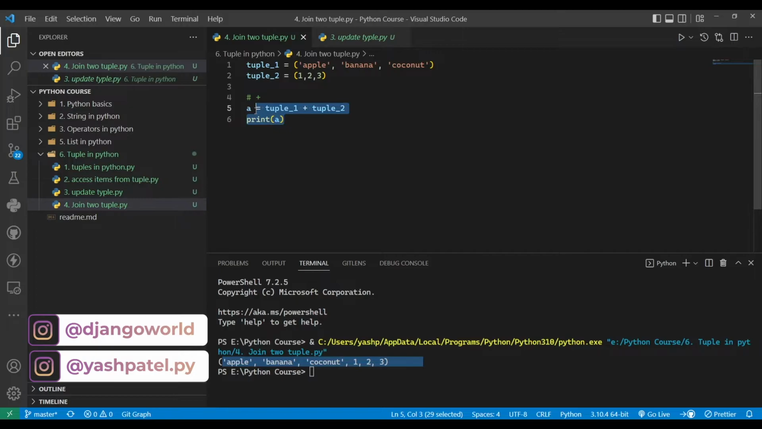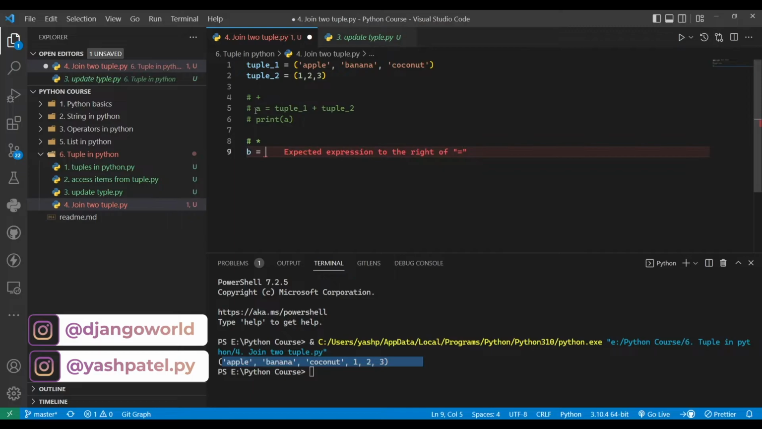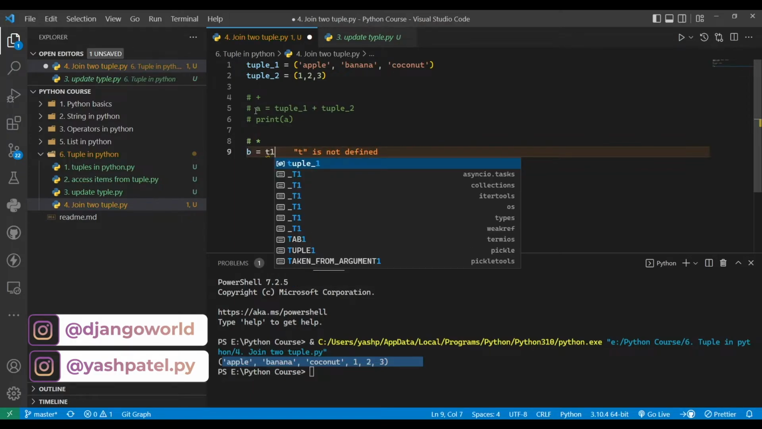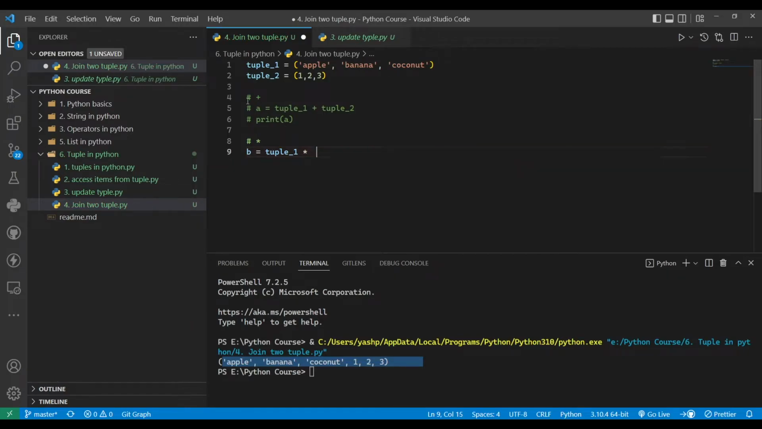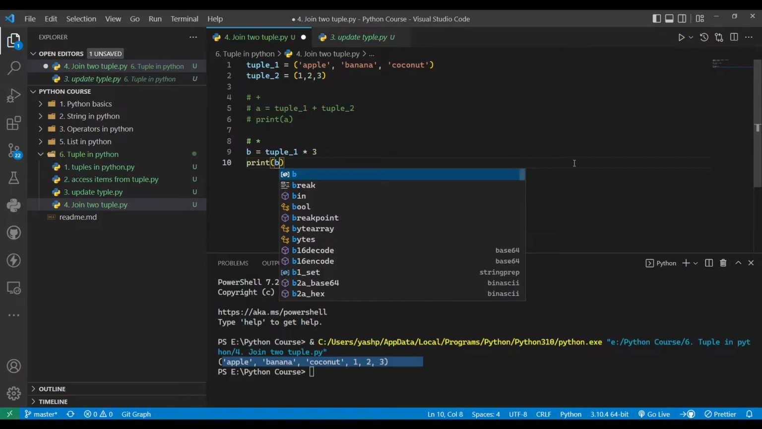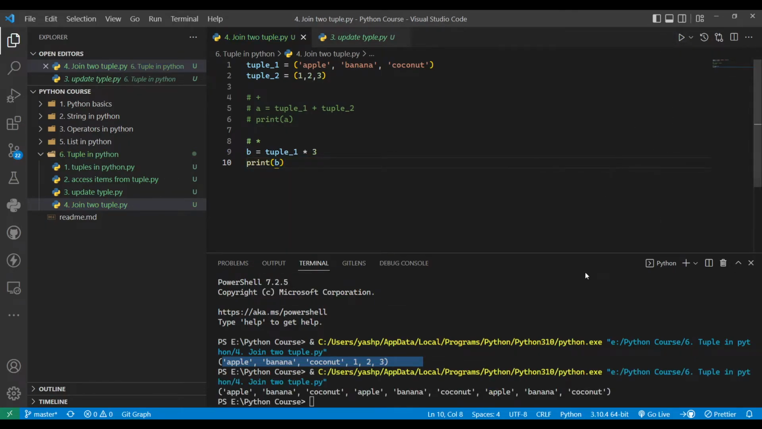If you want to multiply the same tuple, then you can also multiply it with the star operator. So if I say b equals tuple_1 star 3, and print b, then you can see this tuple is now multiplied 3 times. Something like this. So this is known as joining tuples.